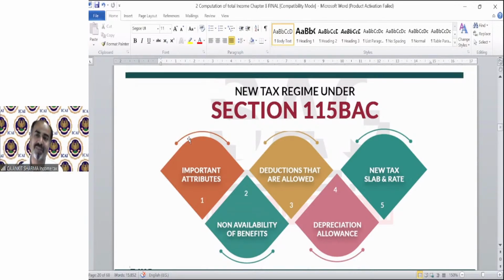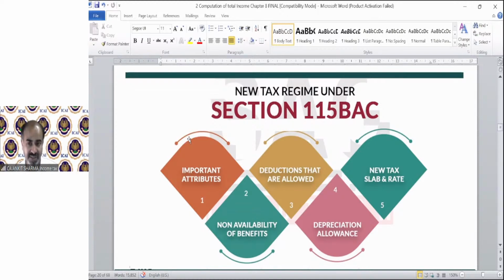So if section 115BAC is applicable, AMT won't be applicable. What is that case? I will make you understand. First of all, we have to understand the important nature of this section, what conditions you need to fulfil to take the benefit, what deductions are allowed and not allowed, and the depreciation allowance. The new tax slab rates we also have in section 115BAC.